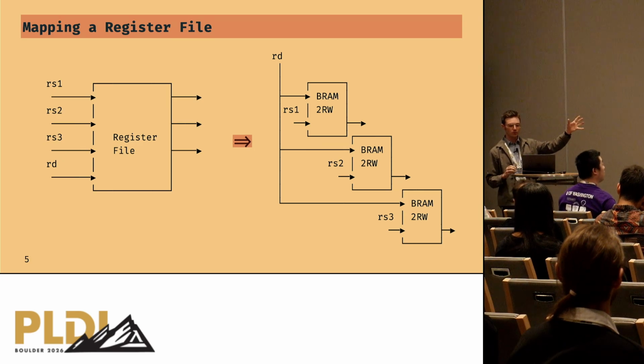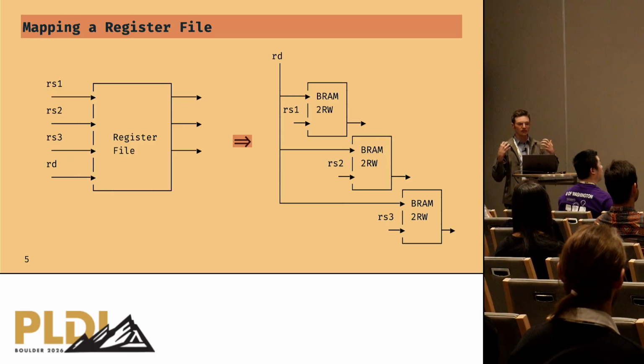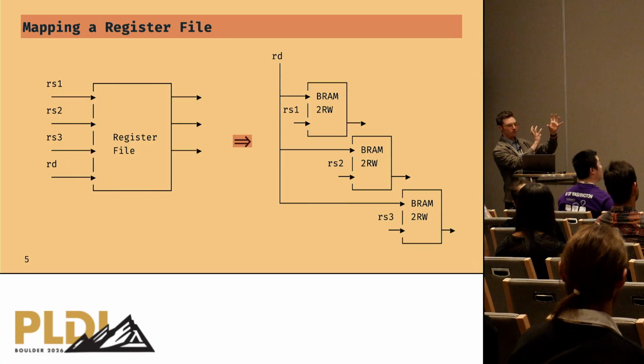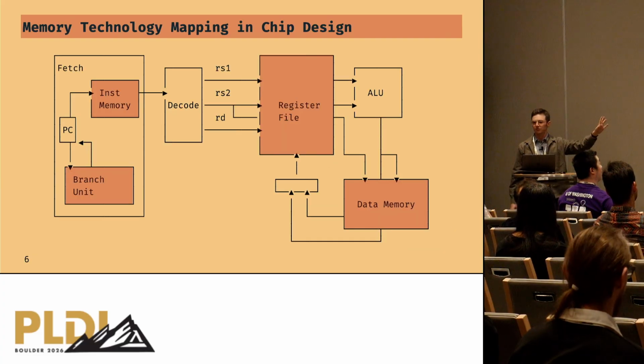In this example, the interface for our register file has 3 read ports and 1 write port. A typical FPGA may only support dual port BRAMs. So the developer actually has to make a custom mapping which maps their 3 read port, 1 write port memory into a configuration of multiple dual port BRAMs, which emulates the behavior of a 3 read, 1 write memory. These are transformations that the developer has to make. And this is just the register file.